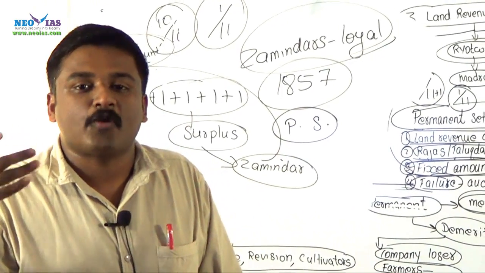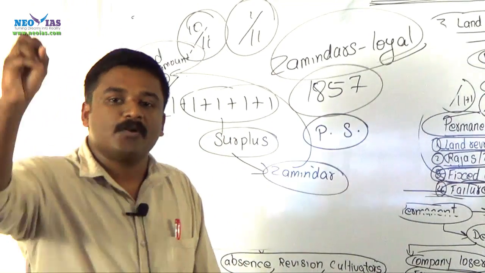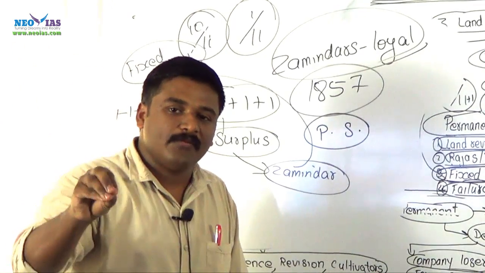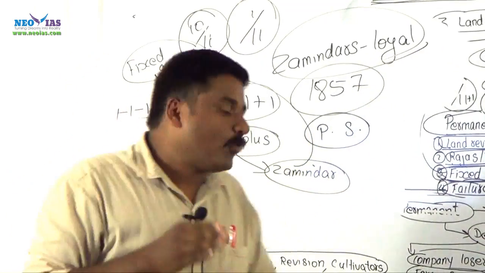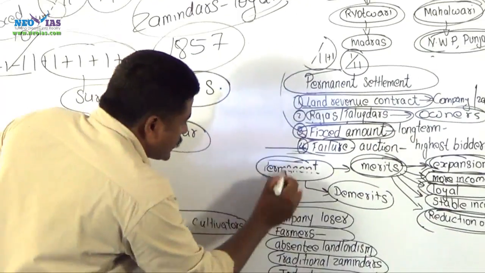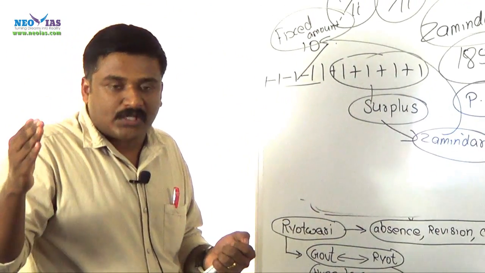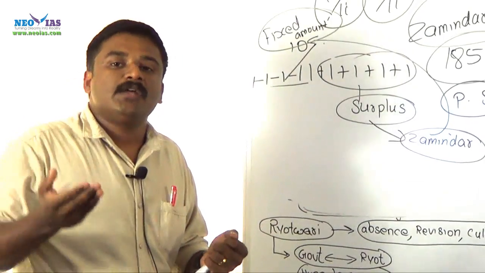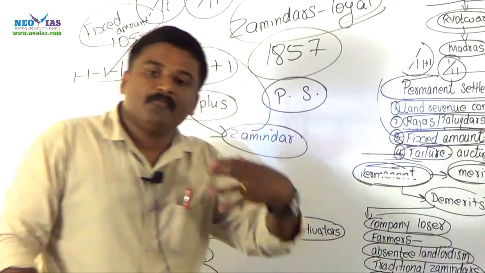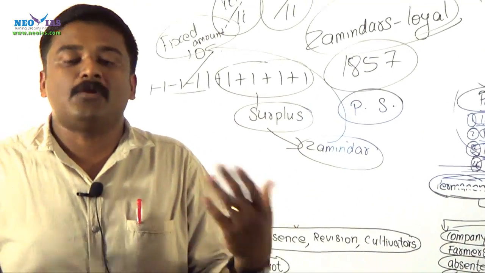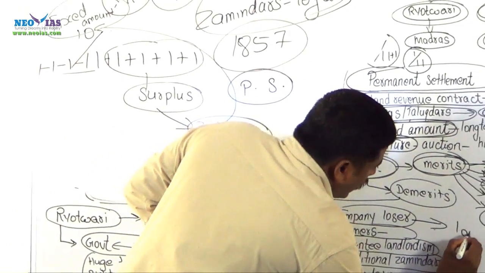Now, there are no such requirements for appointment of revenue collectors or revenue agents. Now, the sole responsibility goes to the zamindar. They will collect the revenue and pay to the government. Now, their revenue expenditure is again cut down. Now, some demerits of the permanent settlement. This permanent zamindari settlement was disadvantageous for the farmers of Bengal, Bihar, Orissa, for example, and for the company itself, it was disadvantageous from a certain point of view. For example, the company was a loser in the long term.